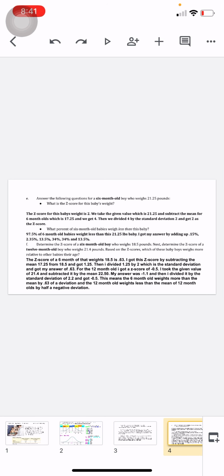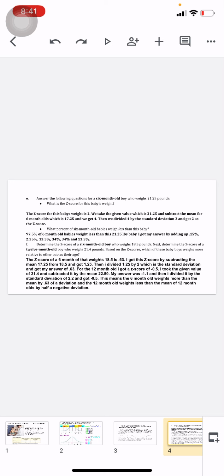So this question is asking what's the z-score for this baby's weight who weighs 21.25 pounds. So the z-score of the baby's weight is 2. We take the given value, which is 21.25, and subtract the mean for the 6-month-old, which is 17.25, and we get 4. Then we divide 4 by the standard deviation, which is 2, and get 2 as the z-score.